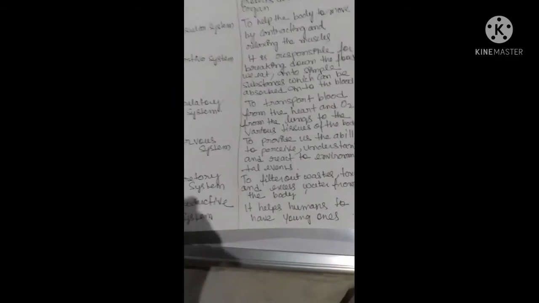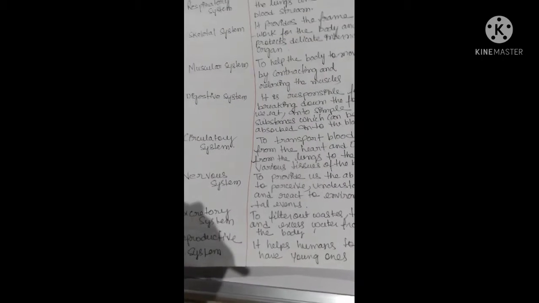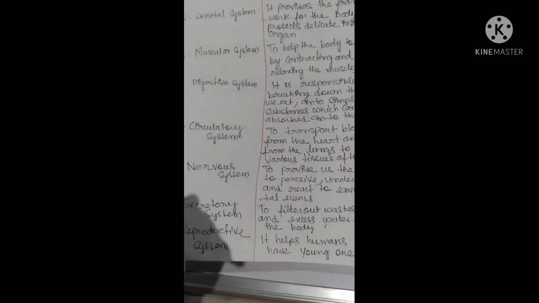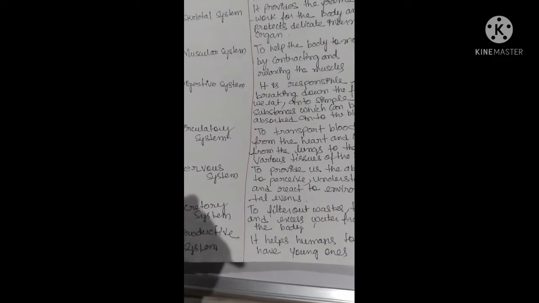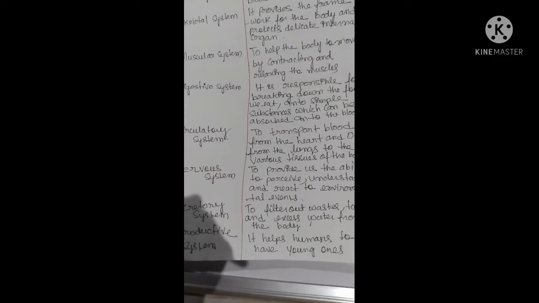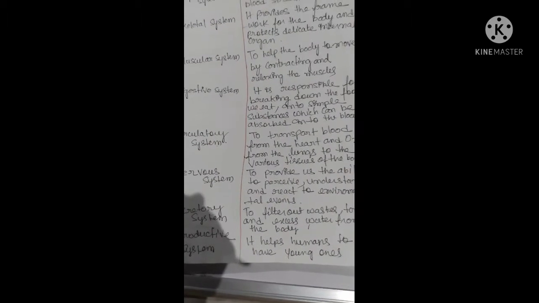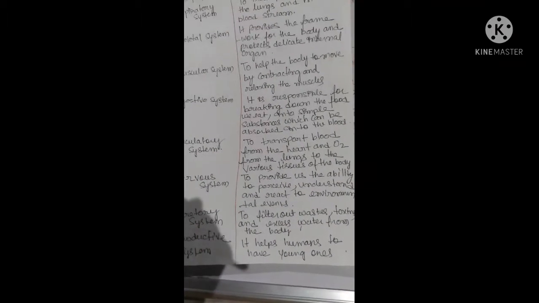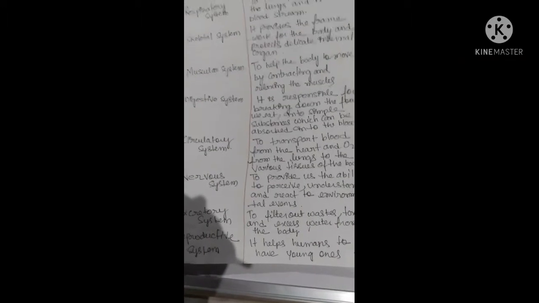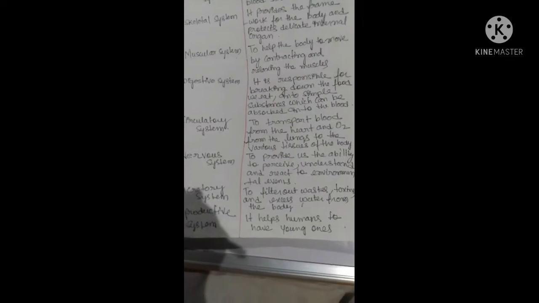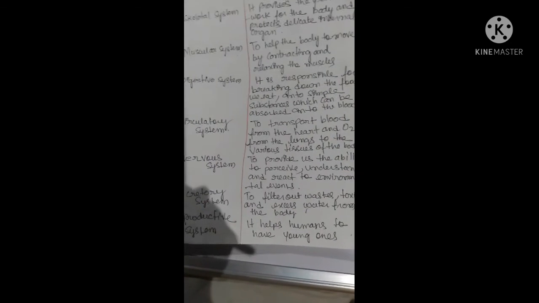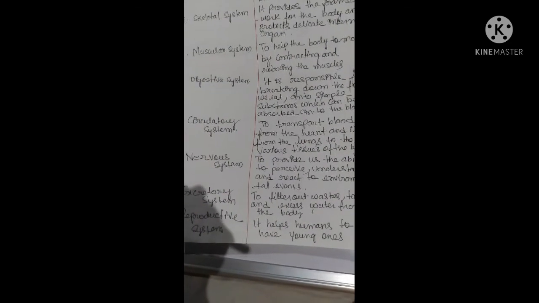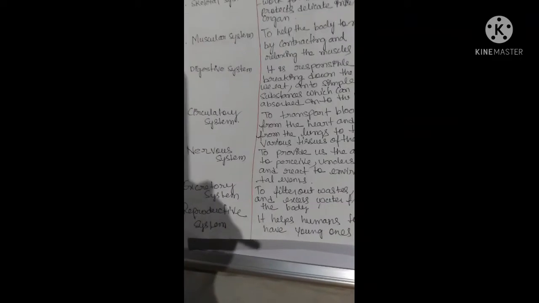Now the reproductive system is different for males and females. In males it is the testes, in females it is the ovaries. Reproduction is important for producing young ones. Means you are the children of your parents, and your parents are also the children of your grandparents. How? Because of reproduction. Different organs are designed for male and female. The male organ is different and the female organ is different.